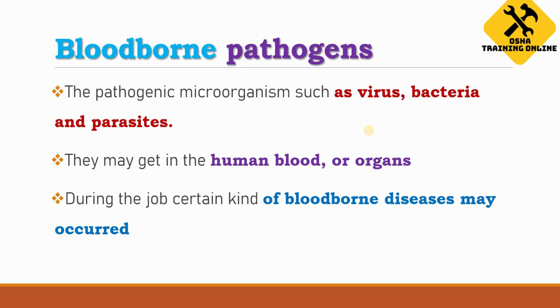Bloodborne pathogens are pathogenic microorganisms such as viruses, bacteria, and certain kinds of parasites present in the workplace. In the work environment, certain kinds of diseases may occur from different pathogens. So what are pathogens? They are microorganisms such as viruses, bacteria, and parasites. They may get into the human blood or organs through certain means, which we will discuss in this lecture. During the job, certain bloodborne diseases may occur while workers are working with certain materials and are exposed to different substances.